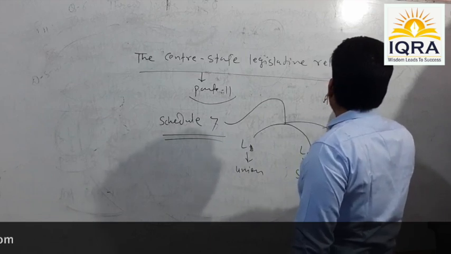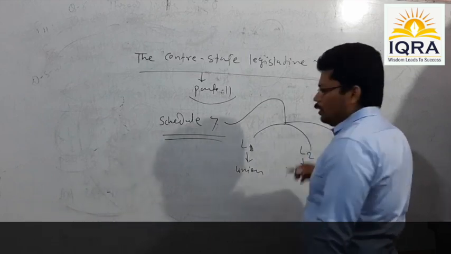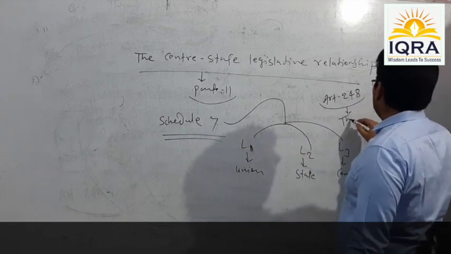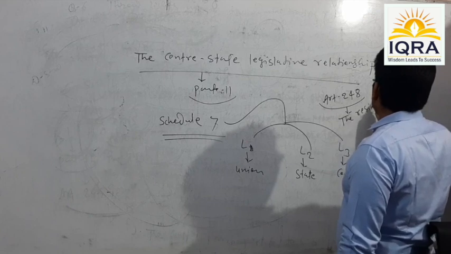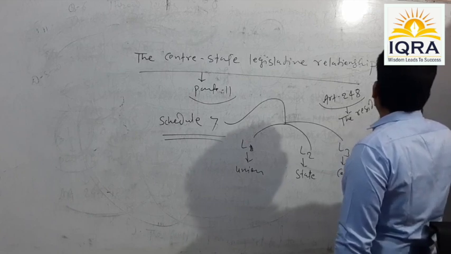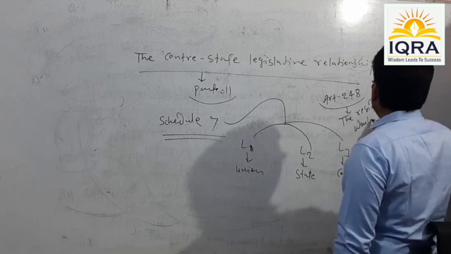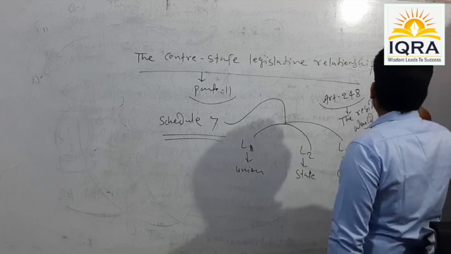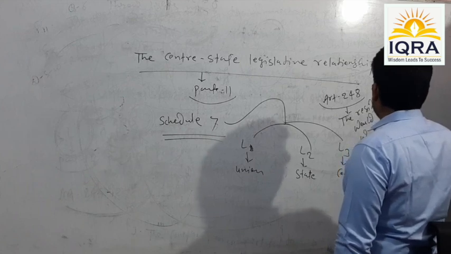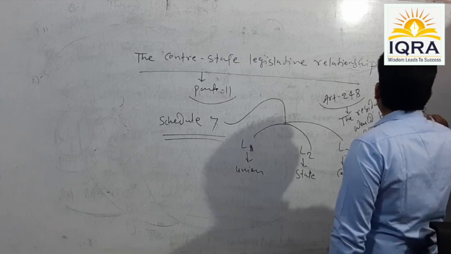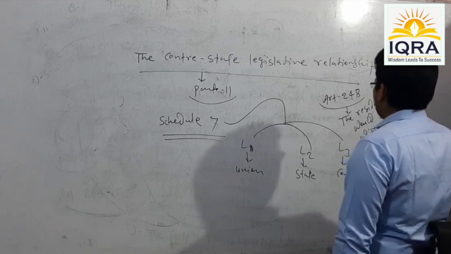Under Article 248, it is given that the residuary powers would be vested with the center only. Okay.